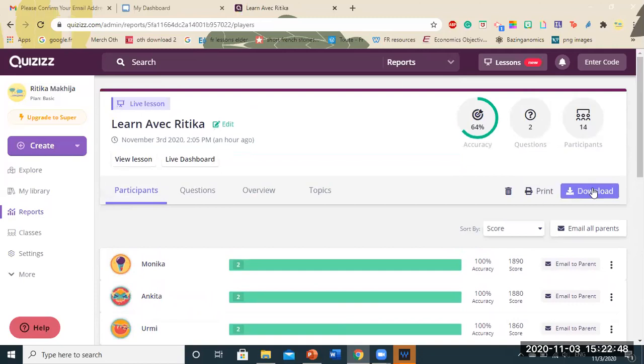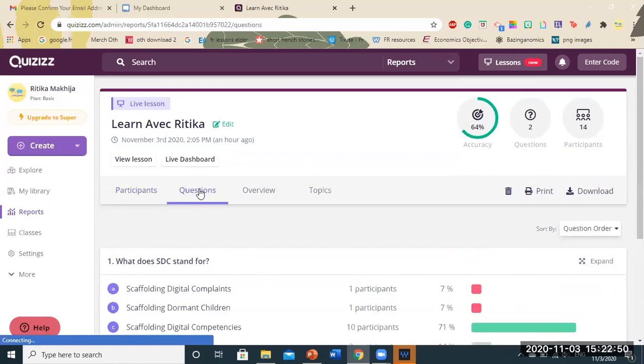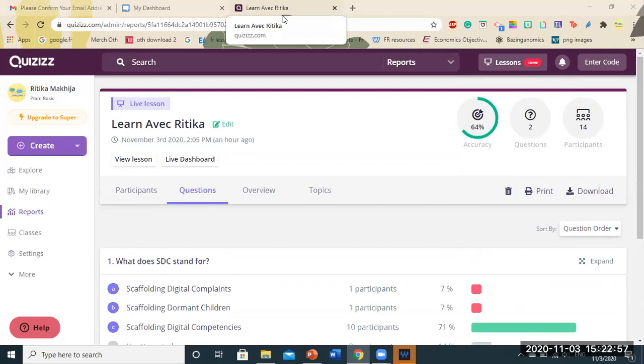So you can also download and print this particular report. That is also possible. This is nothing like a digital report card for the particular content. So this was quizzes.com, the most basic features.